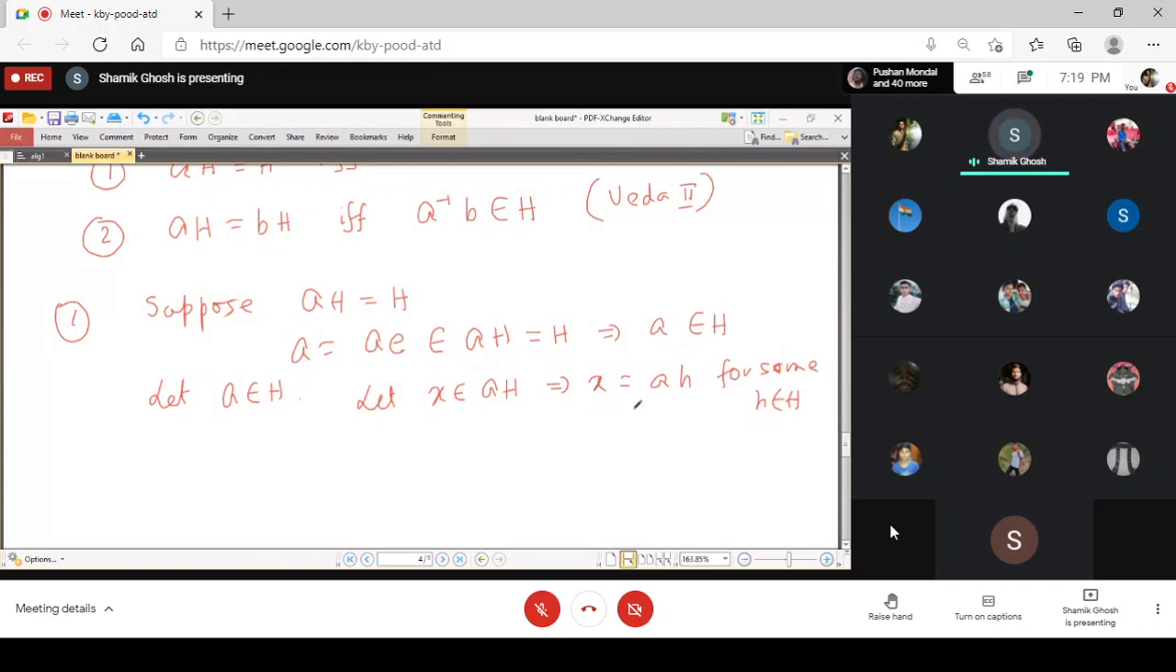Now you see that H is a subgroup, so it is closed under multiplication. A is an element of H, which we have just assumed, and h is an element of capital H. So their product also belongs to H. So we get that X belongs to H, as H is a subgroup.